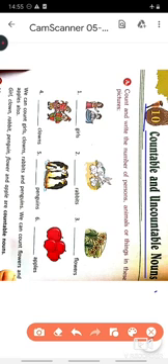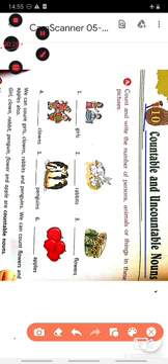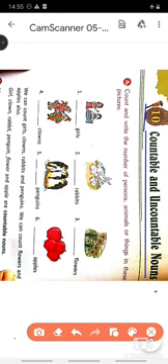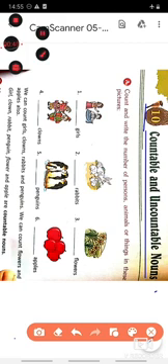Children, part A and D of this chapter were given as homework, and I hope there was no problem in solving these particular questions. I'll start my session by explaining what are countable and uncountable nouns, followed by chapter number 11, that is nouns number. So let's get started.